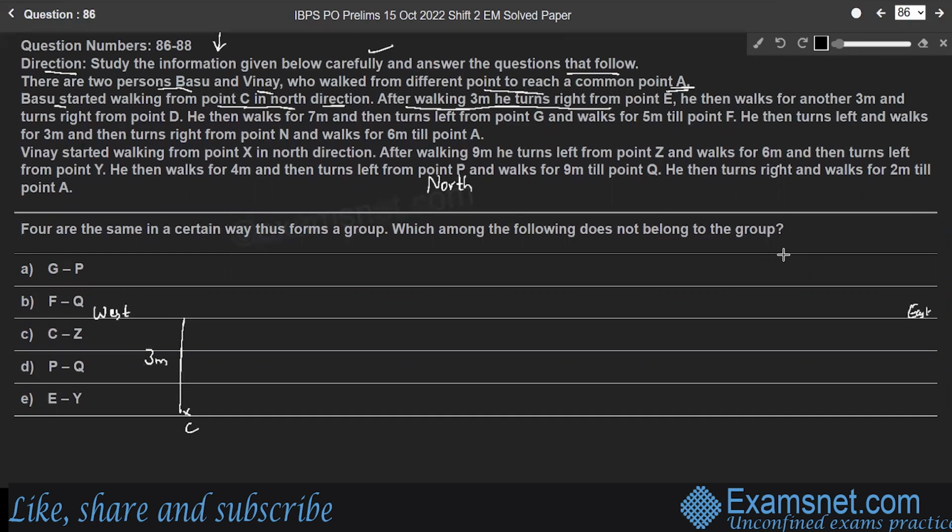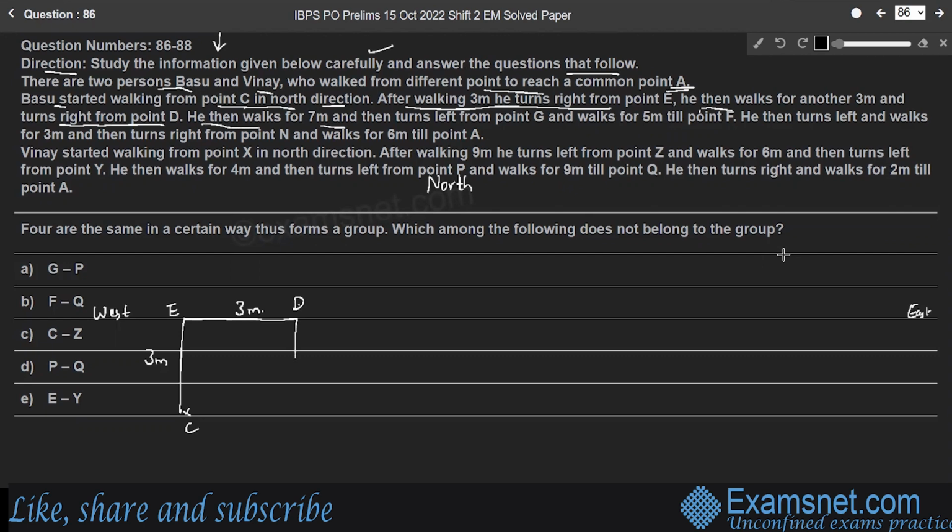After walking 3 meters, he turns right from point C. So this point becomes E, right? He then walks for another 3 meters. Again, he walks for 3 meters and turns right from point D. So turning right means again the south direction, right? From point D.